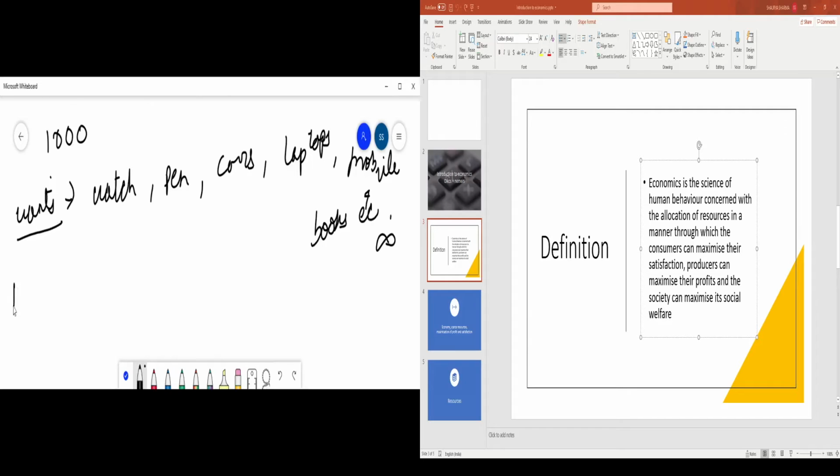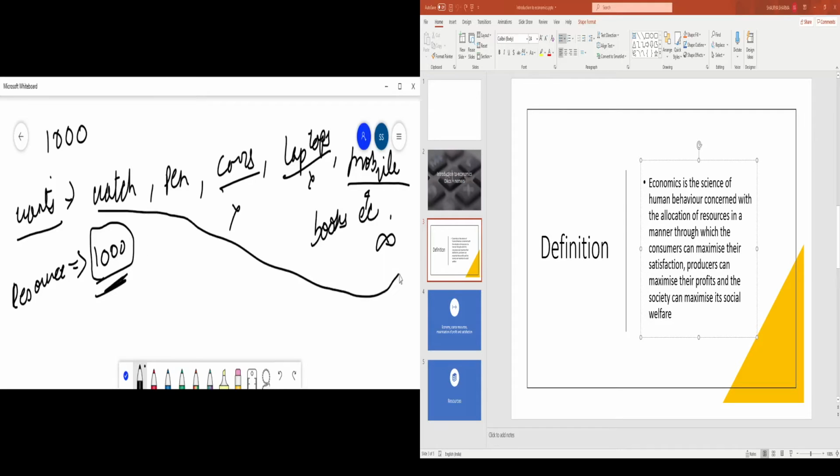What is our resource here? Our resource is just that 1000 rupees which we can spend, right? So can you buy a car in 1000 rupees? No. Can you buy a laptop in 1000 rupees? No. Can you buy a mobile in 1000 rupees? Yes, maybe, but then you'll spend all that 1000 rupees and you won't be able to buy any other thing, right? So your wants are unlimited, but your resources are limited.